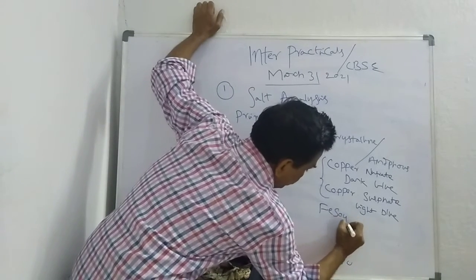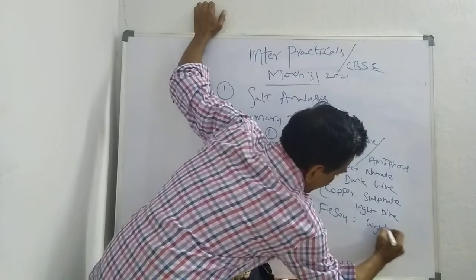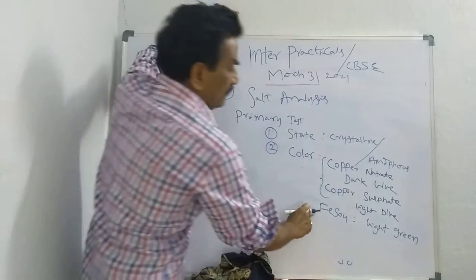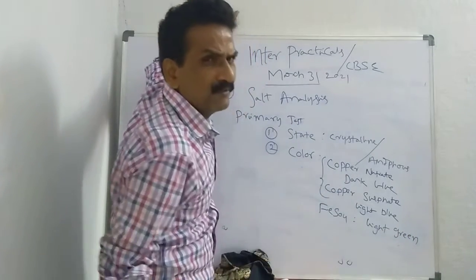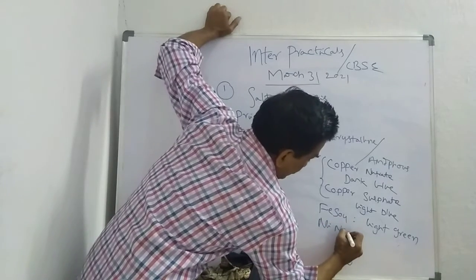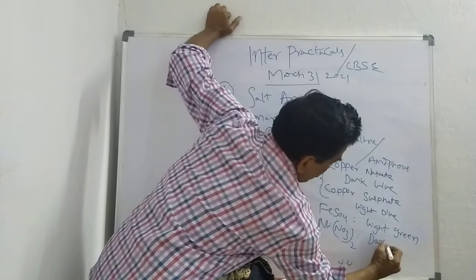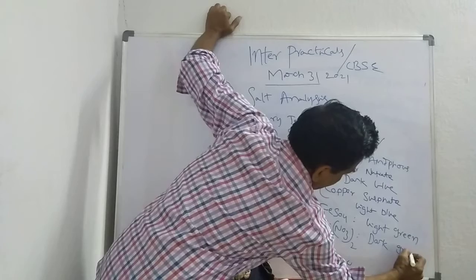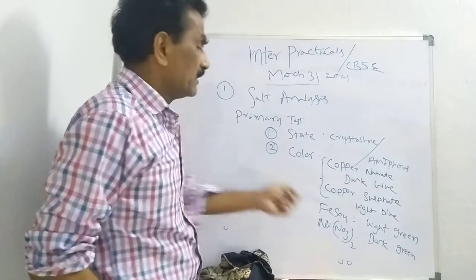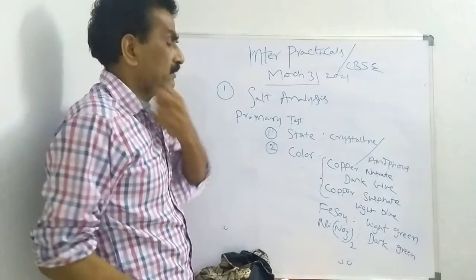Another three. Ferrous sulfate, FeSO4, light green, pale green. I have mentioned only the formula. Nickel nitrate is dark green. When compared to ferrous sulfate, light, pale green, nickel is somewhat dark green.